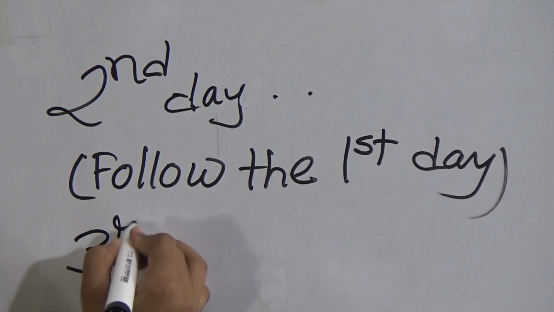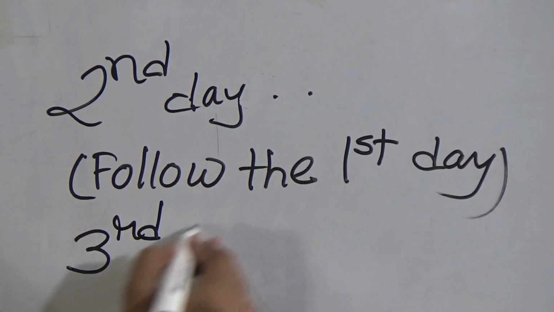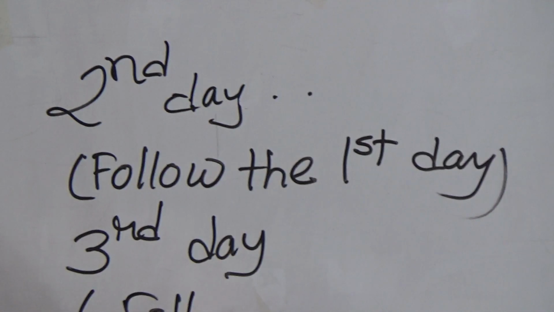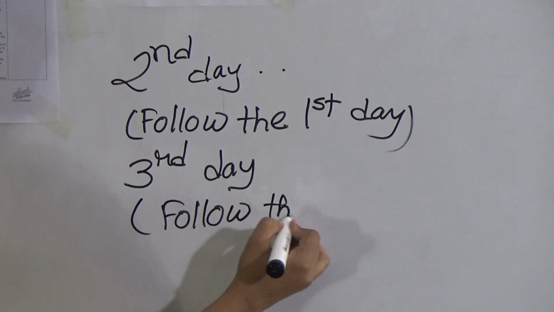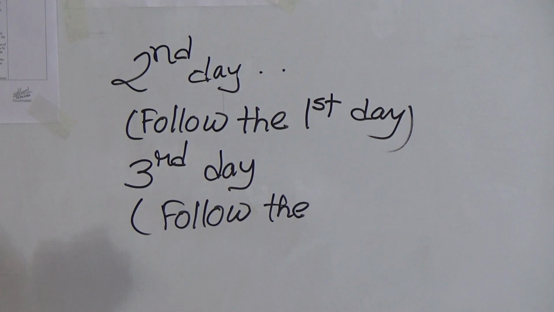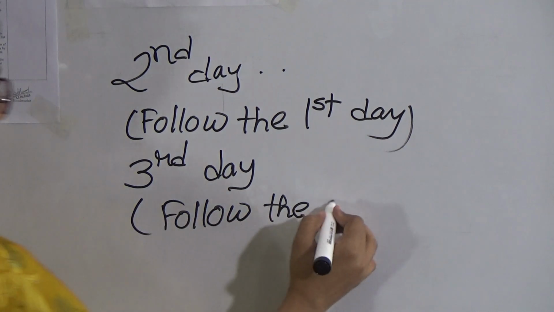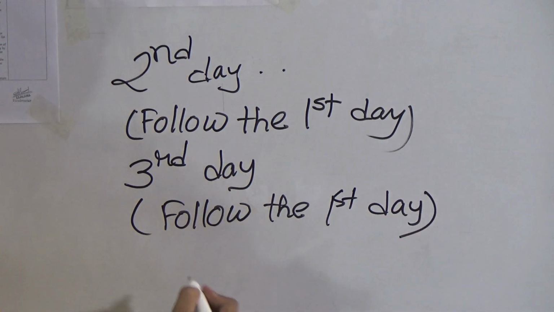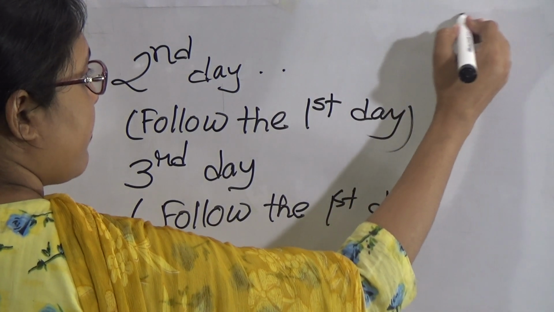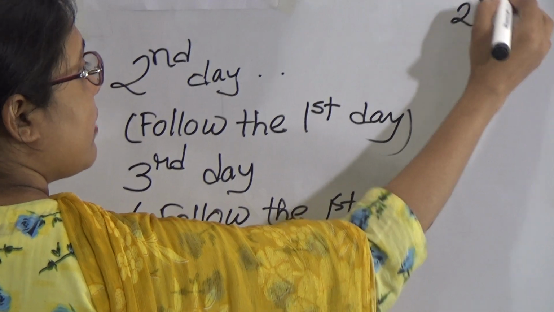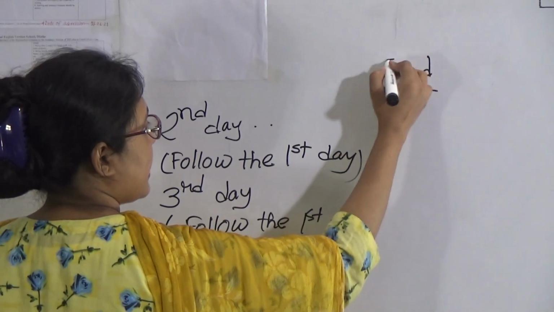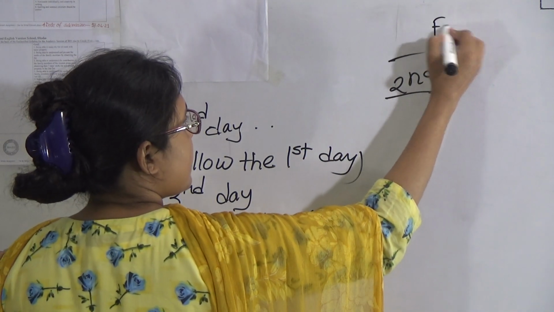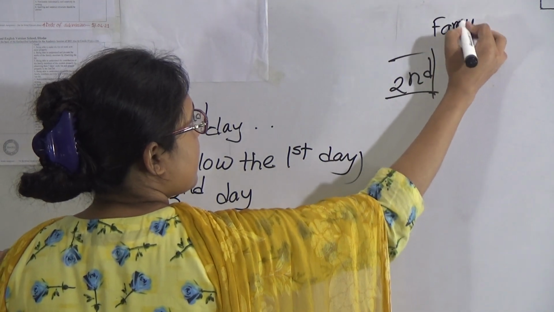For the third day also, you have to follow the first day. Follow the first day, not for the activities, but for the writing style. For the first day, that means here you have to write a family member. Suppose you are writing here in the second day, in the second day you have to write the family members here. Suppose this is family members.